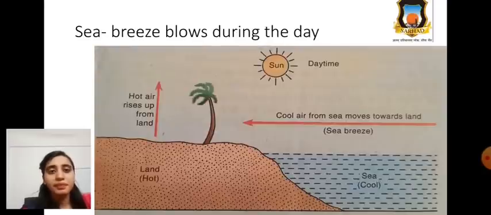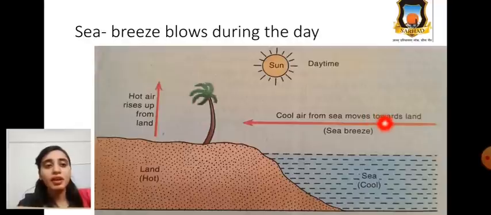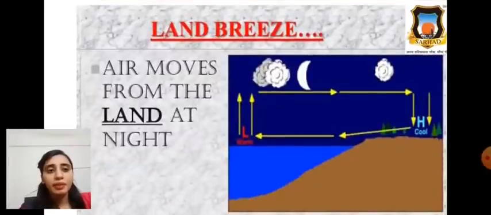Breeze blows during the day means cool air from the sea moves towards the land and hot air rises up from the land. Understood? These arrows denote cool air from the sea moving towards the land and hot air rising up from the land.